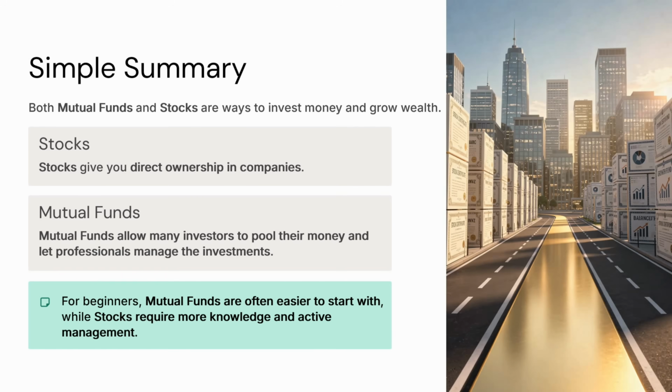Now we will see the summary. Both mutual funds and stocks are ways to invest money and grow wealth. Stocks give you direct ownership in companies. Mutual funds allow many investors to pool their money and let professionals manage the investments. For beginners, mutual funds are often easier to start with, while stocks require more knowledge and active management.